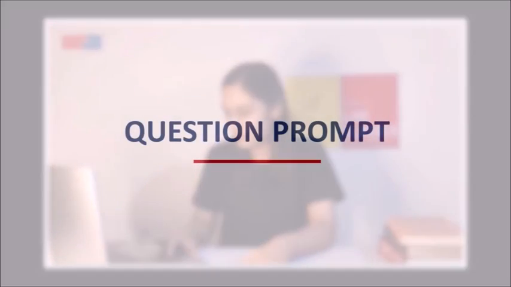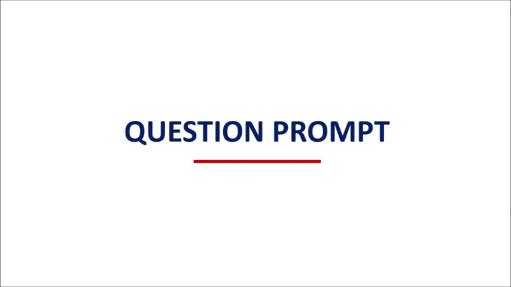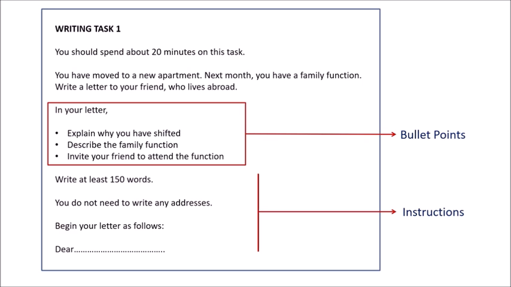Let's take a look at the question prompt. As you can see in this question statement, there are 3 bullet points and some general instructions to follow. As per the instructions, you should spend about 20 minutes on the task, write at least 150 words, you do not need to write any addresses, and you should begin your letter as follows. It's pretty simple and clear, right?